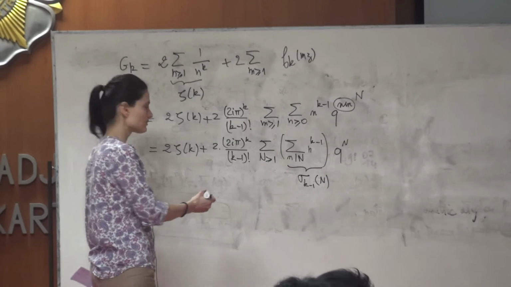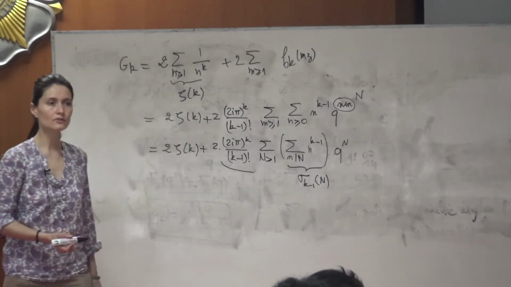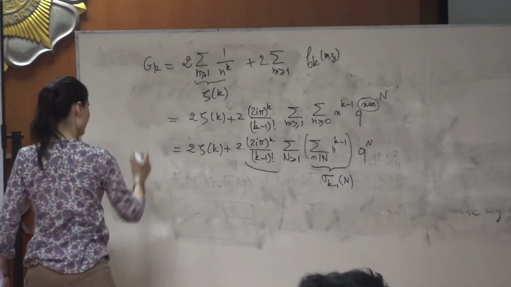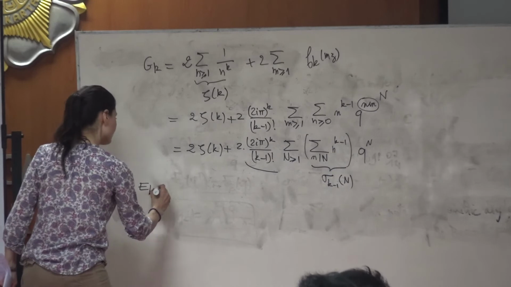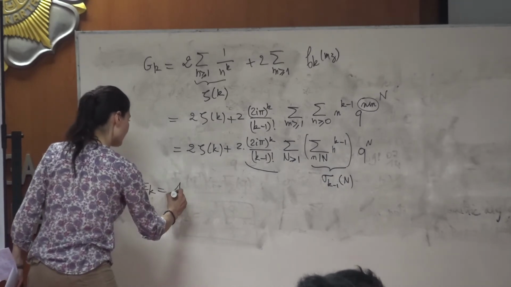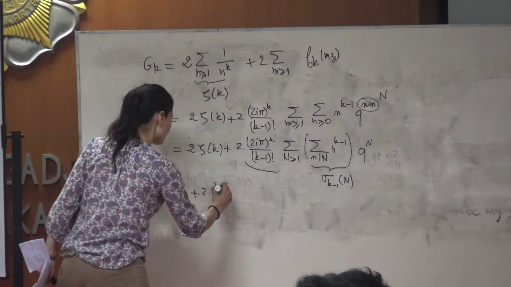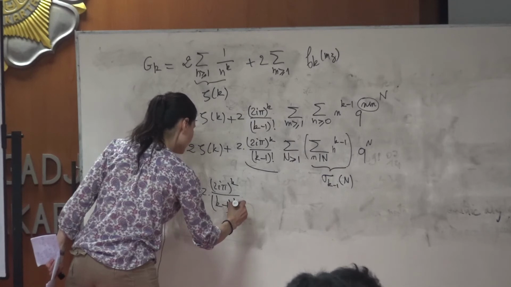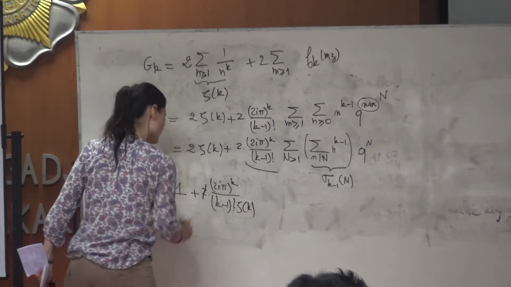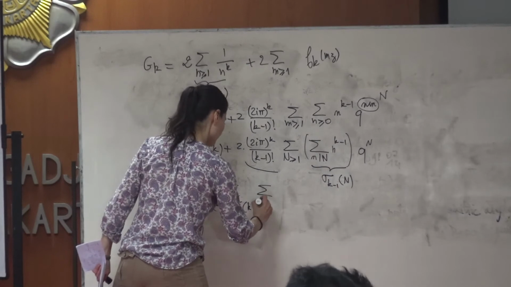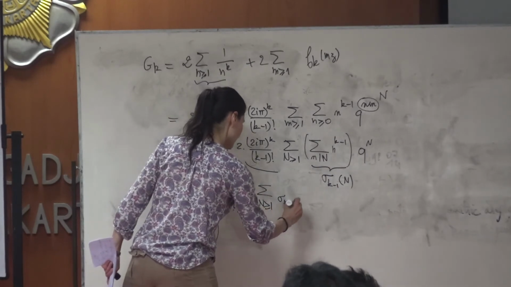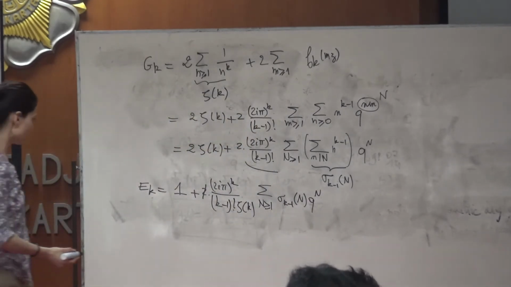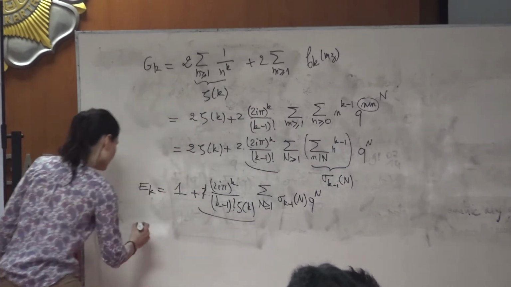There is only something with this coefficient. In the formula, I told you that, so this is gk, by the way, and if I want ek, I have to divide by 2 zeta k, so I have 1 plus something like this over 2 zeta k, so the 2 will just go here. So I just have this coefficient, which is not exactly what I promised you.